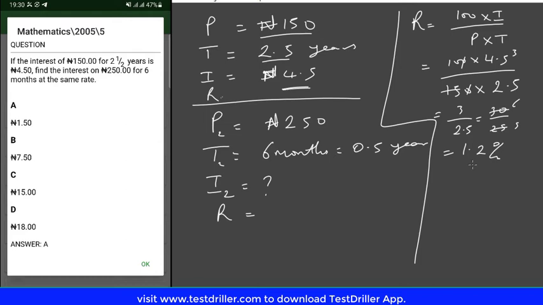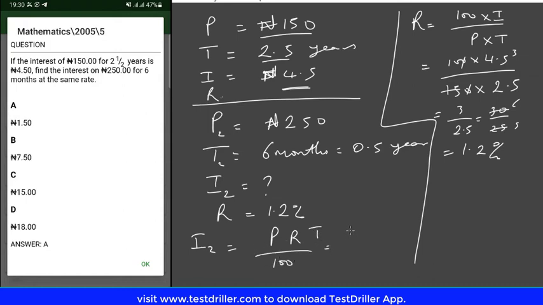So if we apply that same interest rate here, what do you think would be the simple interest? The interest, as we know, can be calculated as PRT, which is principal times rate times time over 100.